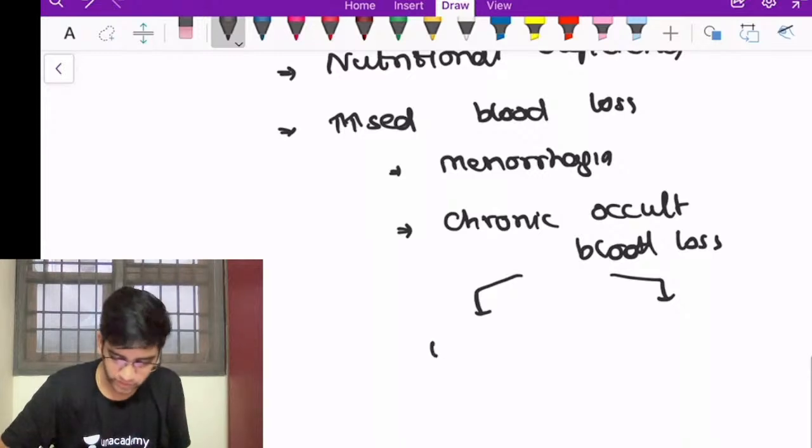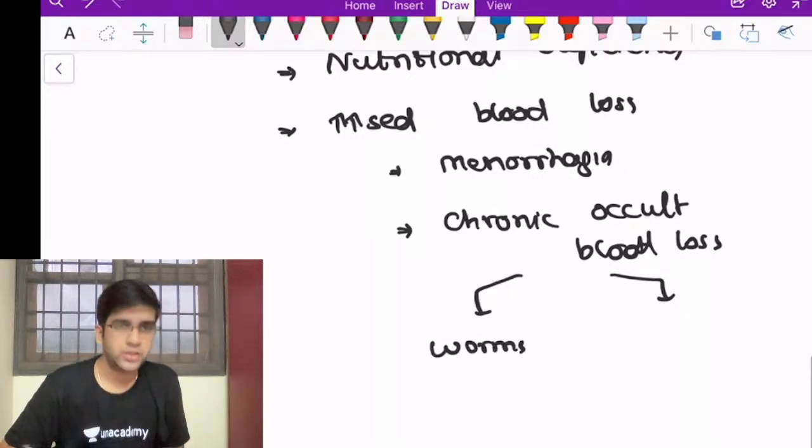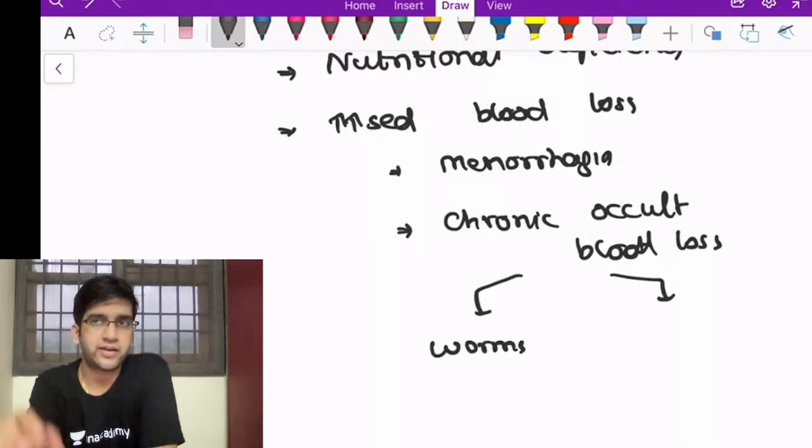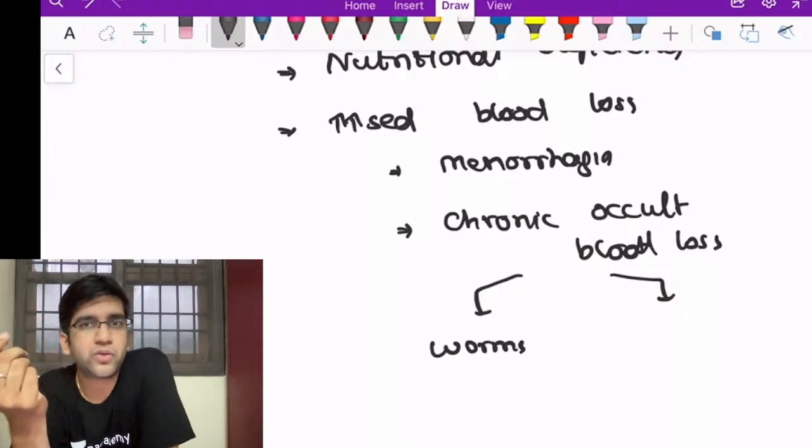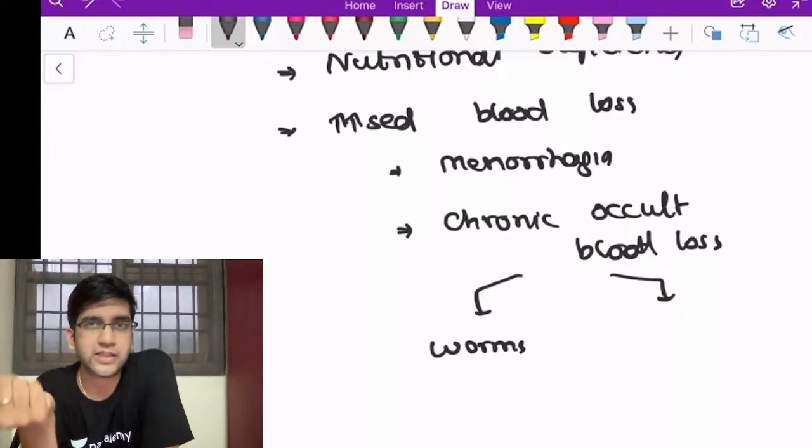One, in children, worm infestation. Ancylostoma duodenale, Necator americanus, it loses supposedly 0.25 ml per day. Very, very tiny. But it's going to be there for years together. So years of blood loss, slowly it might cause anemia.